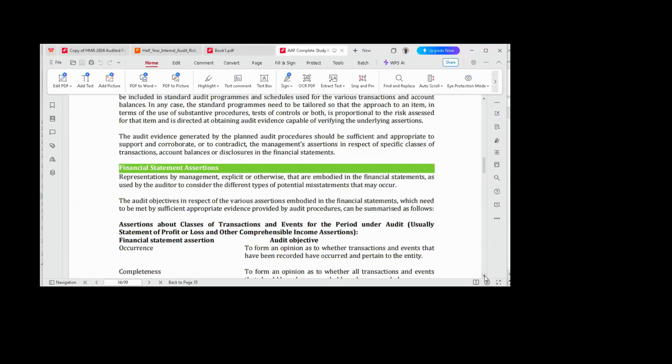Number three, we have assertions based on presentation and disclosures.